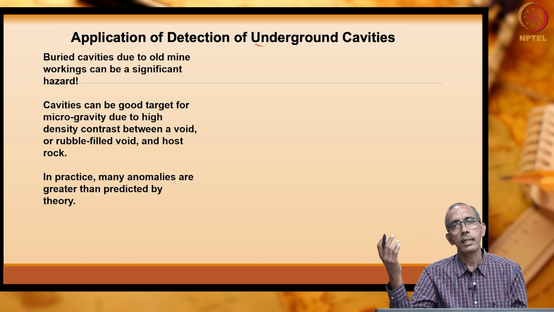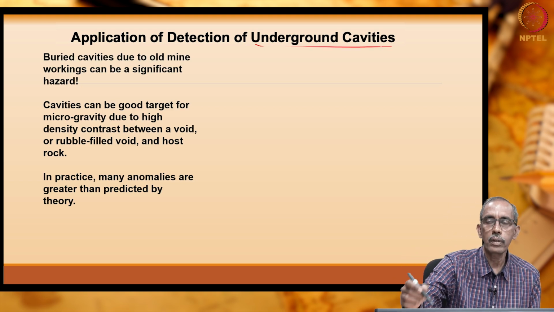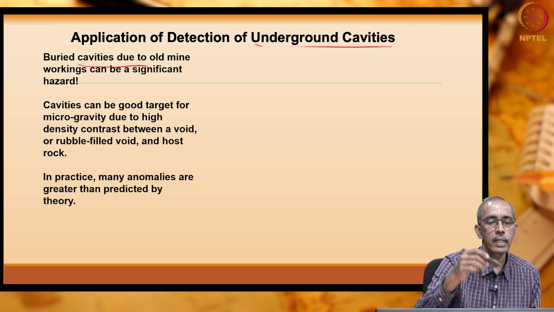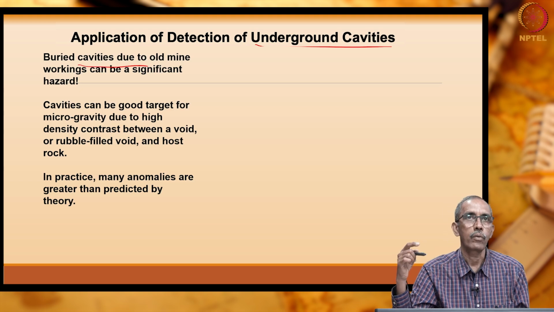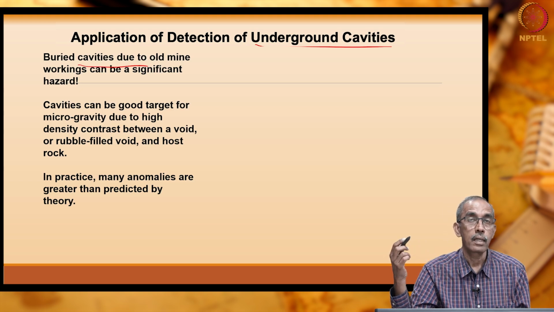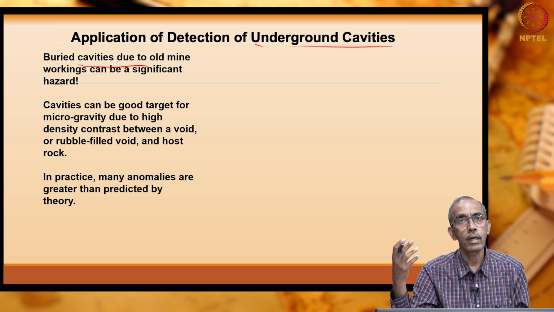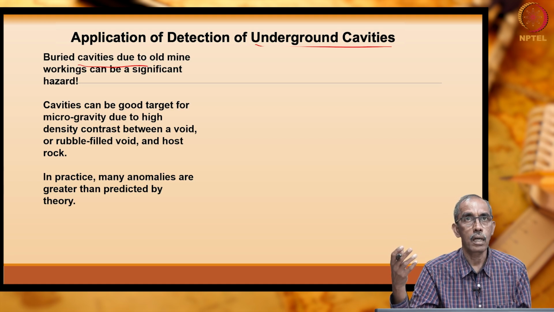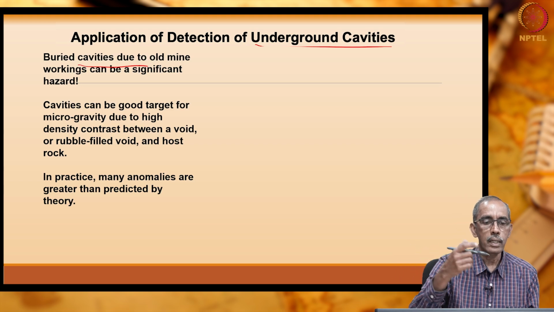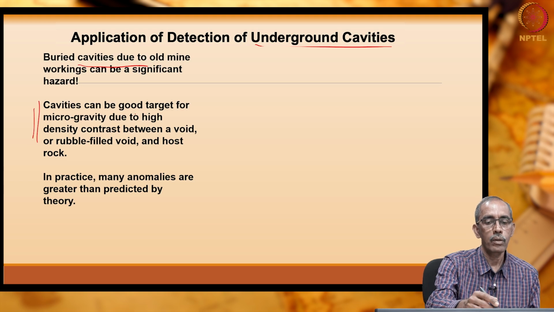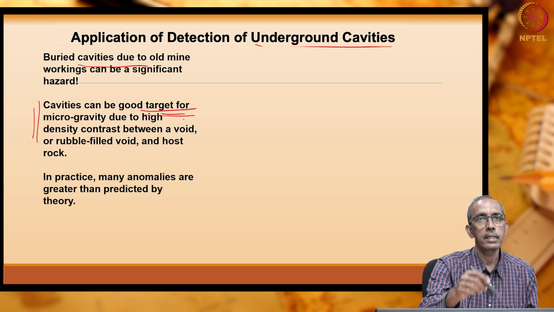Now, the gravity methods are often used in the detection of underground cavities and caves. Buried cavities due to old mine workings can be very hazardous, right? Very ancient mines, right? Several hundred years ago, people would have mined under the ground, and today we may not know whether such a mine exists below us or not, right? So, cavities are determined very easily because they can be a good target for gravity surveying.